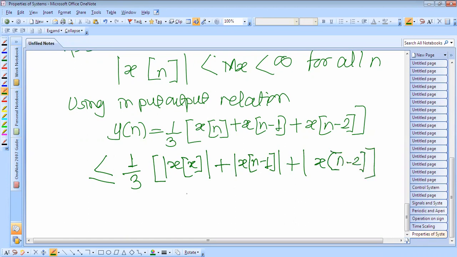So these values are less than or equal to 1/3, as the finite positive value for x of n is mx.